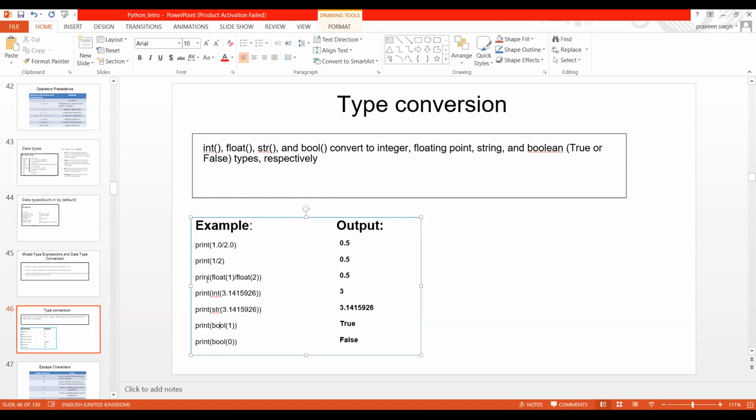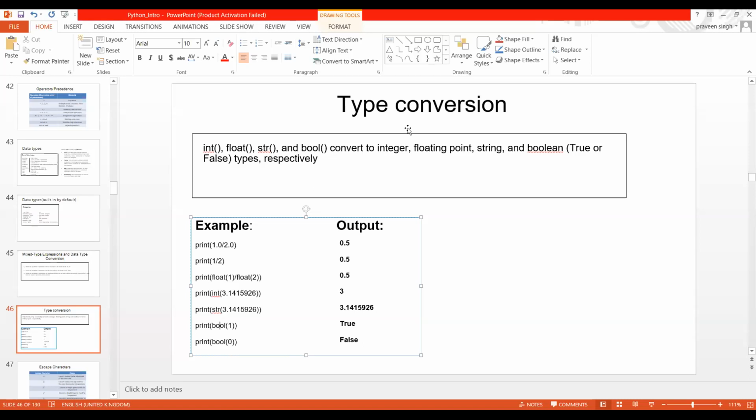Somebody has pinged: sir, what is homogeneous and heterogeneous collection? So homogeneous, have you heard about this? Homogeneous is when you get similar kinds of data types. Suppose you have created one list. In one list you can have integers, a combination of floats, and maybe you can keep strings as well.